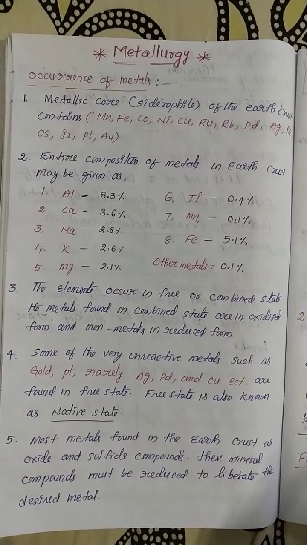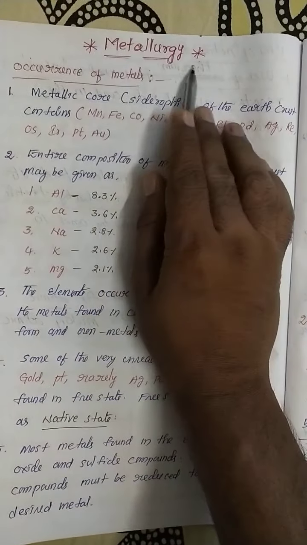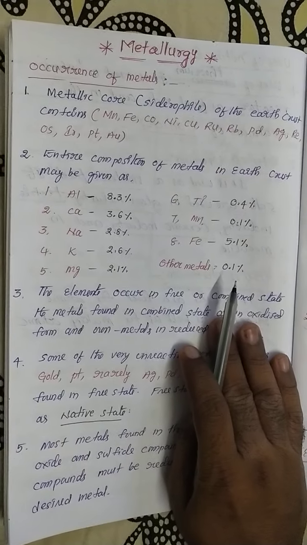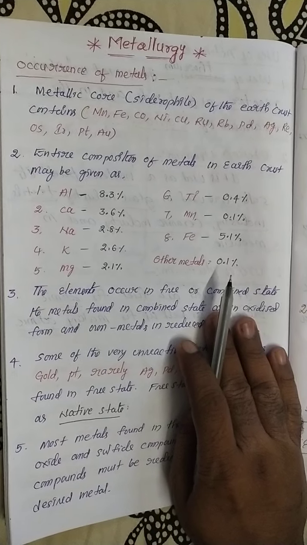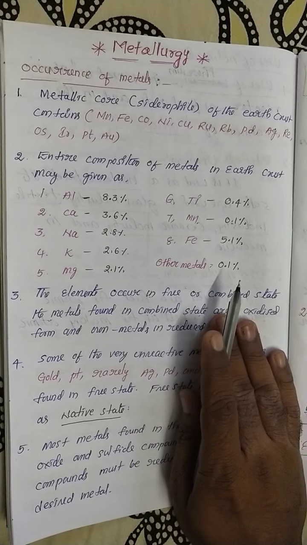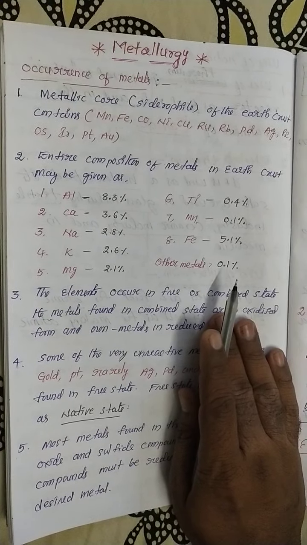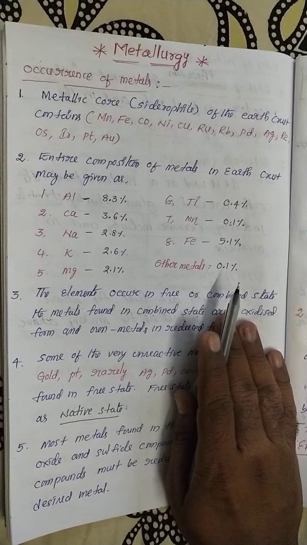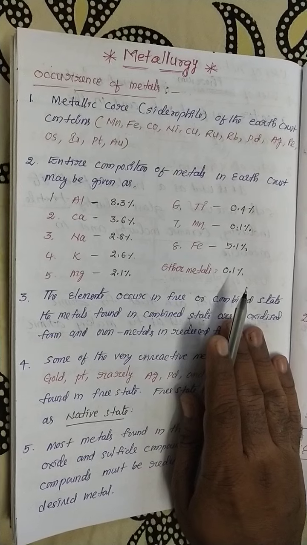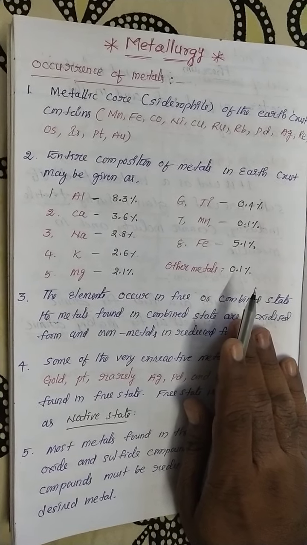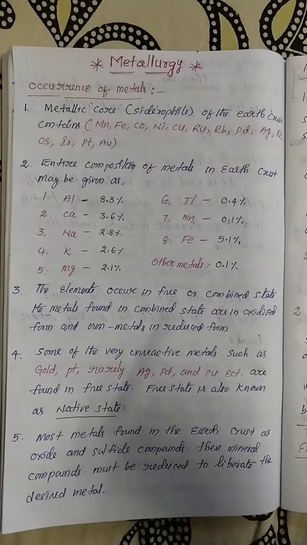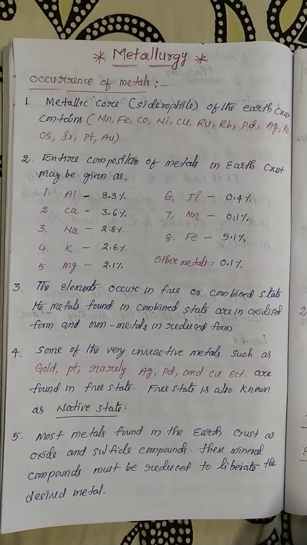That's why I simply mentioned the chapter name as metallurgy. Metallurgy is nothing but the extraction of metals from the earth crust. The process of extraction of metals from the earth crust is known as metallurgy. But in the CBSE textbook, this chapter name is General Principles and Processes of Isolation of Elements. It has the same meaning, because isolation means extraction of an element from the earth crust.